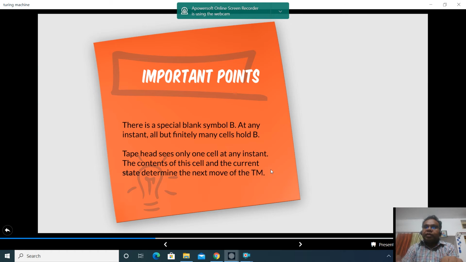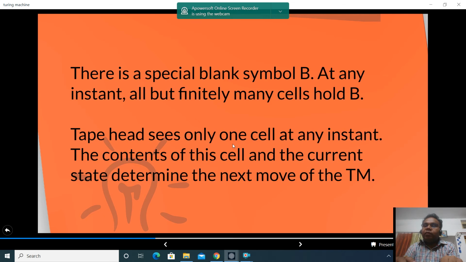Now as I have said, it has an infinite tape. So input can be infinite. So what makes this tape infinite? In this tape there are symbols which are called blank symbols, which are generally denoted by B or B with a slash. In different books there are different symbols. We are denoting it with B. So the tape cells are filled with input symbols. Along with input symbols, there are other cells which hold B.